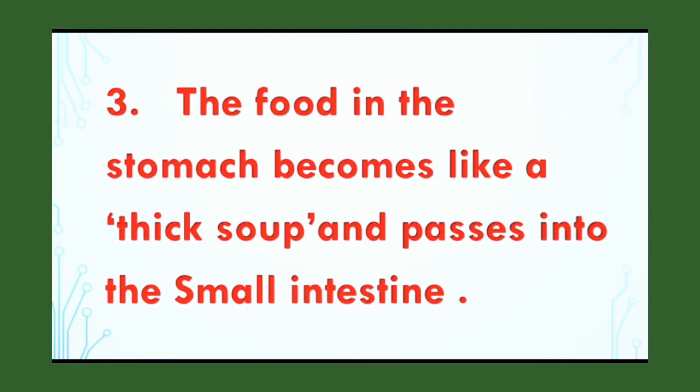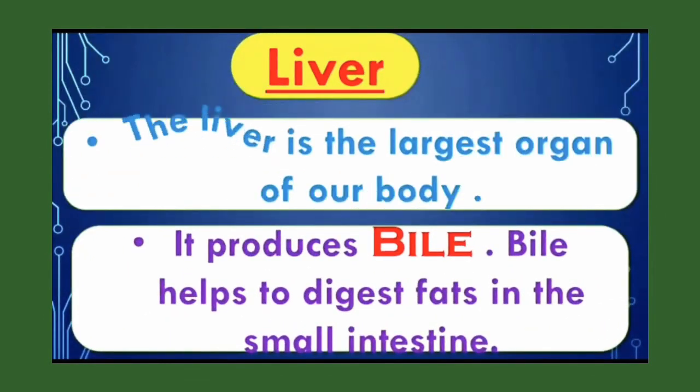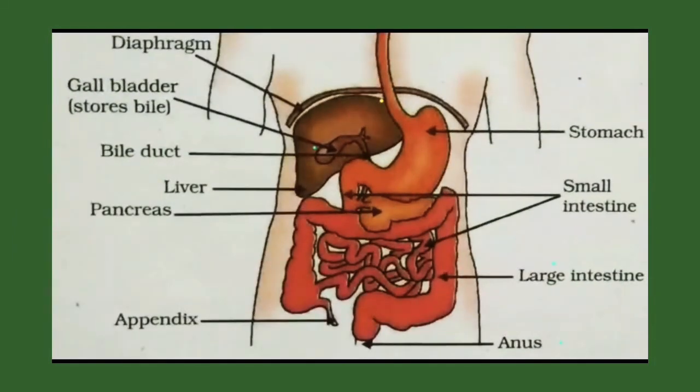So let's have a look at the liver and pancreas in more detail. So, liver. The liver is the largest organ of our body. It produces bile. Bile helps digest fats in the small intestine. So children, see in the picture, the organ that is highlighted in yellow color is the liver. See in the picture, in the center of the liver, the blue circle. Can you see it? This is the gallbladder. The gallbladder releases bile into the small intestine.